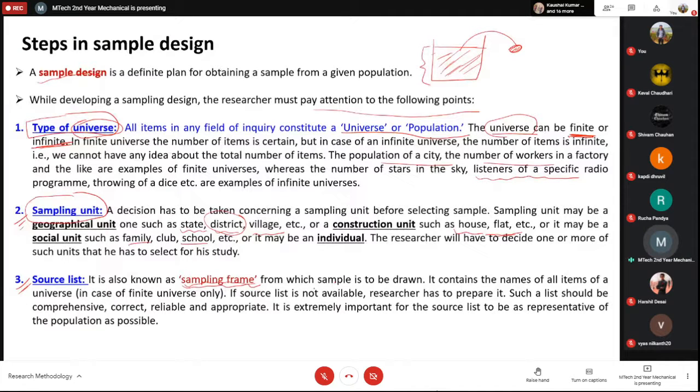So it contains the names of all items of the universe, and if it is not available, then you have to actually prepare it. You have to create the list, right? Because then only you will be able to take the sample. Otherwise, how will you take the representative sample? So such list should be comprehensive, correct, reliable, and appropriate. So all these things are actually there, and it is extremely important for the source list to be as representative of the population as possible. So actually means you should have all the data. So this source list is another important thing.